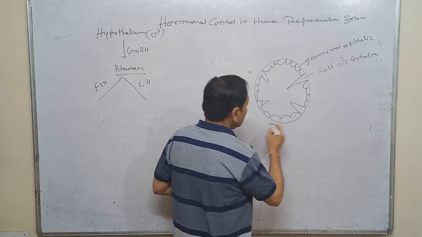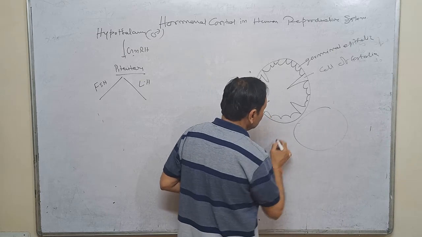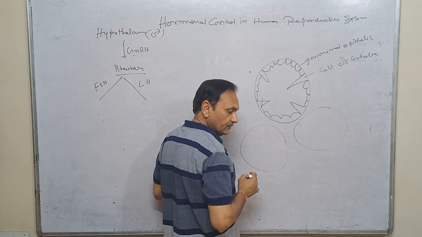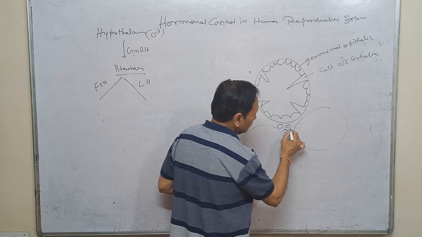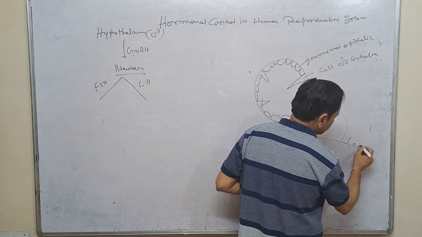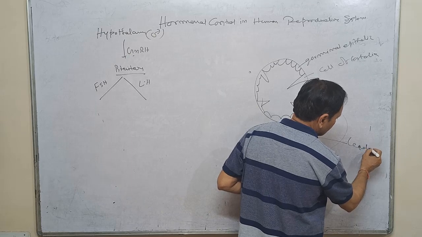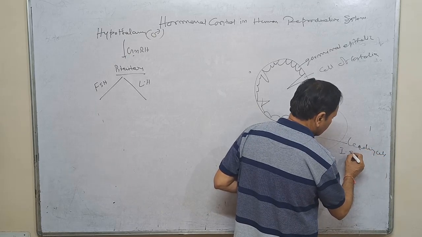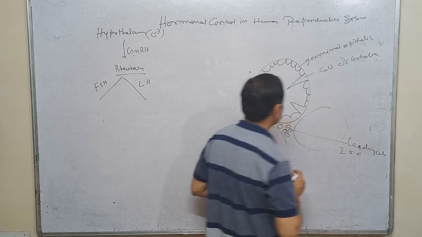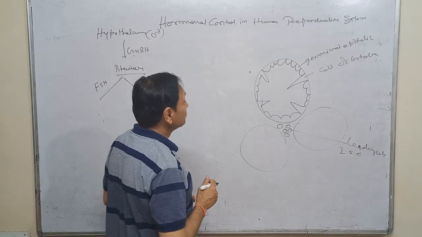Here, in between two or three seminiferous tubules, certain cells are also present. They are called Leydig cells or interstitial cells. Now what happens?